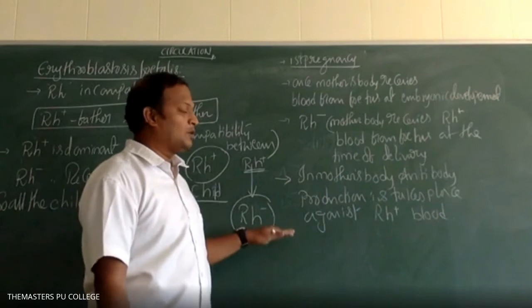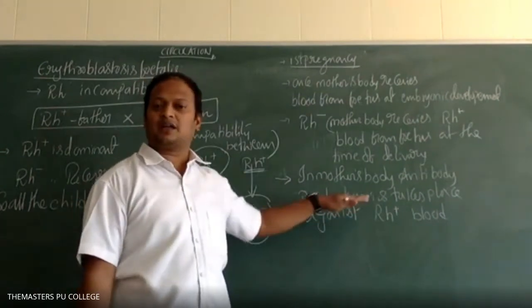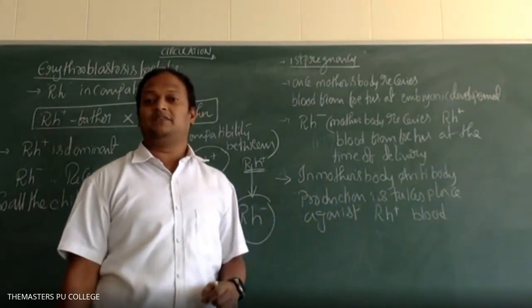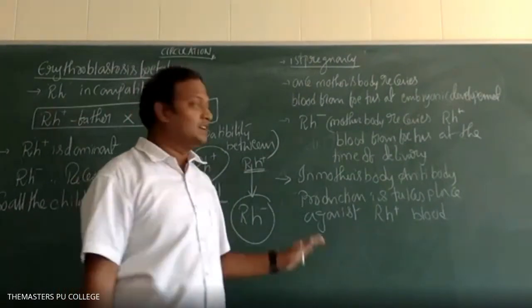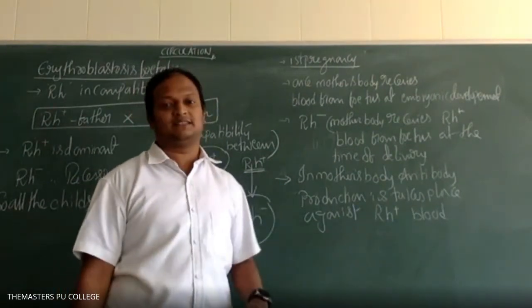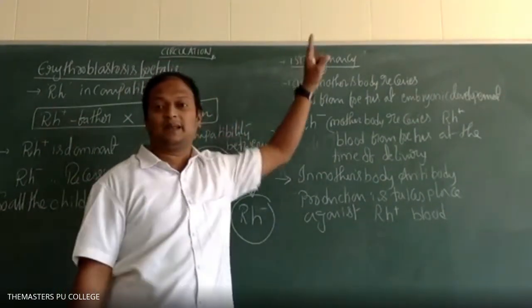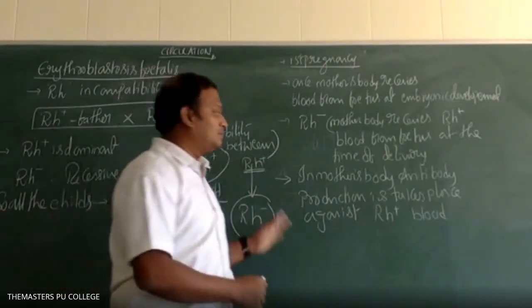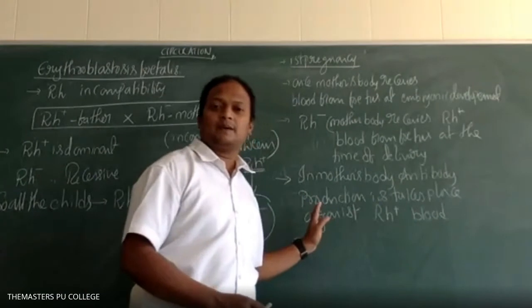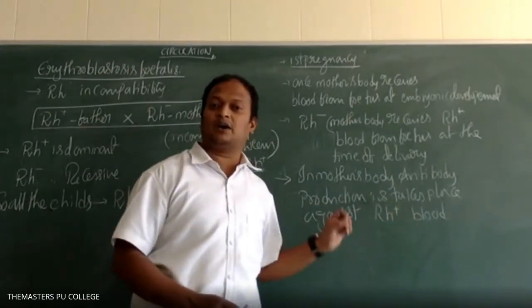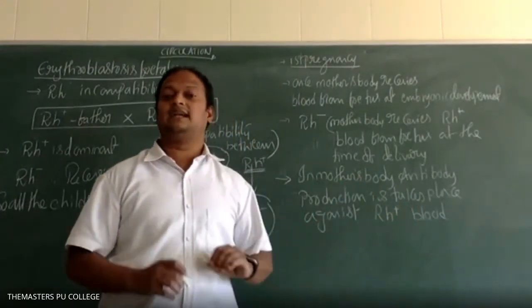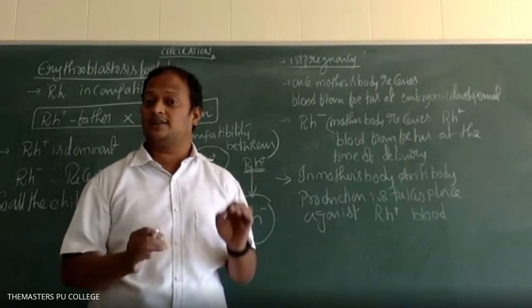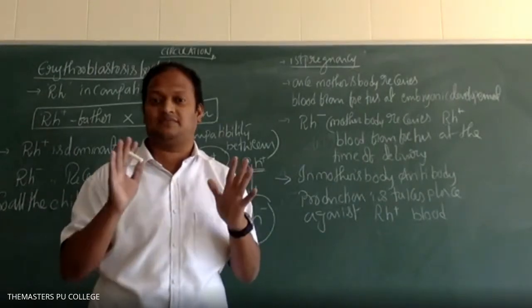But the production of antibodies will take time. Before that, the delivery takes place. We already discussed the first delivery. Before production of antibodies, the delivery takes place, so the first child is safe.